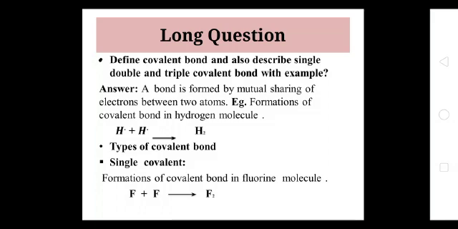Fluorine contains 7 electrons in its last shell or outermost shell because fluorine belongs to group 7. So fluorine needs one electron to complete its octet, as fluorine follows the octet rule. For this purpose fluorine shares one electron with the other fluorine atom to form the fluorine molecule.